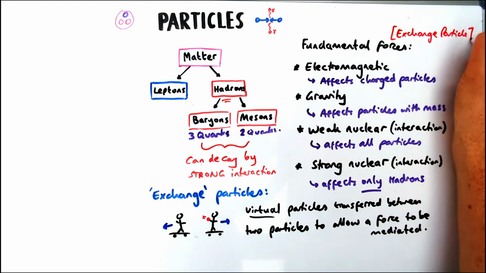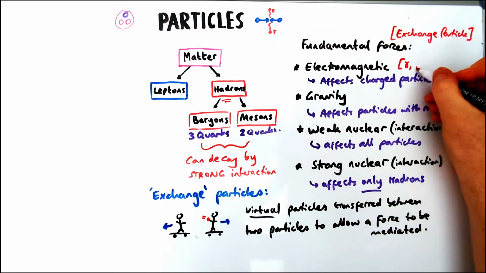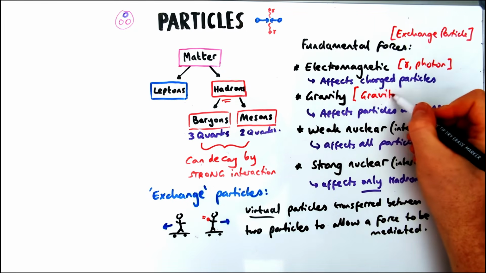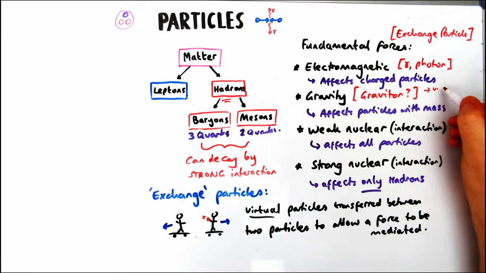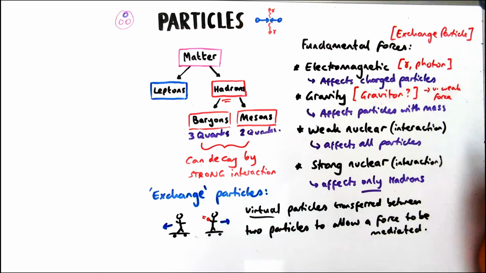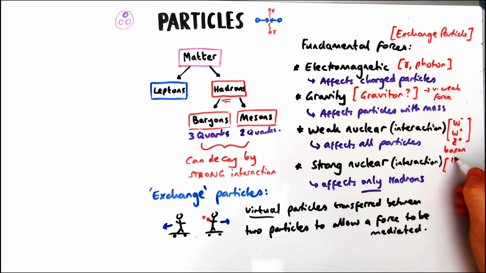Now, each of these 4 forces has different exchange particles. For the electromagnetic force, it's a photon. For gravity, it's called a graviton, even though we don't really know they exist yet. It's very much a hypothesis. Gravity is a very, very weak force, so it's a lot harder to discover things about it. Then for the 2 we're interested in today, we've got the weak nuclear force, which has 3 types of boson, which it can have as the exchange particle. We can have W minus, W plus, or Z zero, the neutral Z boson. And for the strong nuclear force, it can either be a pion or a gluon.